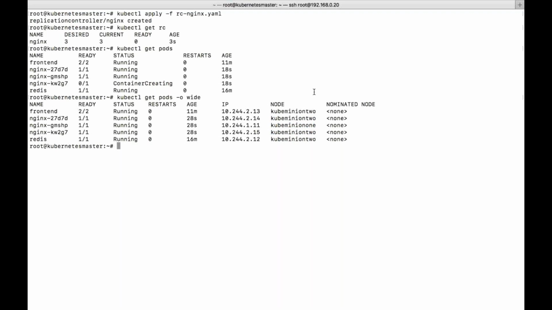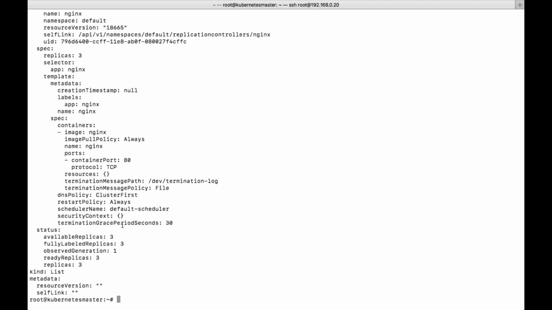So now the 3 are running, so we need to see the RC value saying that 3 are ready. Currently there are 3 running successfully, desired state is 3. Okay, so what we will try to do is an experiment. If you want to see the description of this particular replication controller, we need to give hyphen YAML format. If you want to see the description of it, then